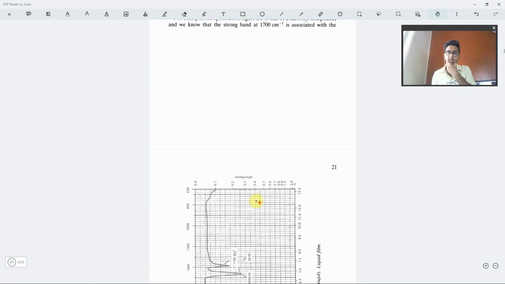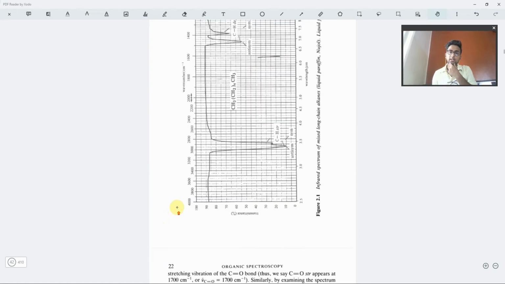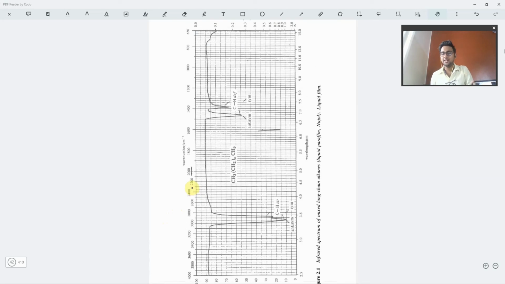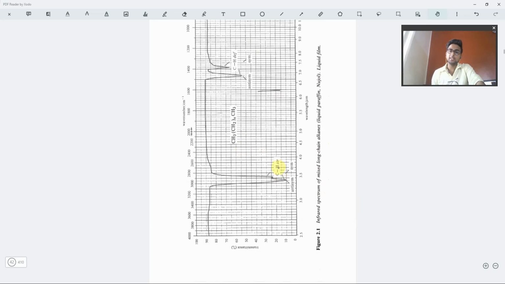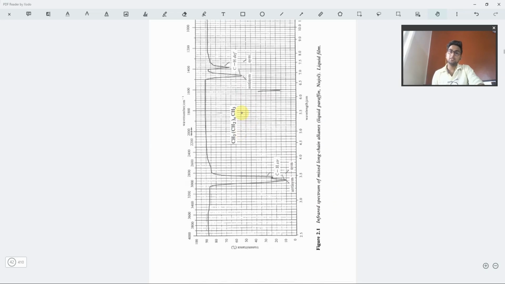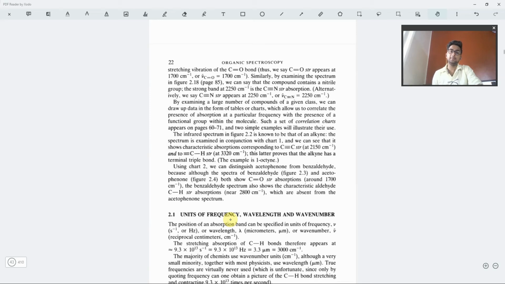Okay, the stretching frequency values. You can rotate your phone if you are watching this video, so you can see what an IR graph looks like. Obviously this is an IR graph of a long chain alkane, which is provided in liquid paraffin nujol and the liquid film. So this is the CH stretching frequency, this is also the CH deformation frequency, and this is the anti-symmetric stretching. Obviously a long chain alkane is taken.